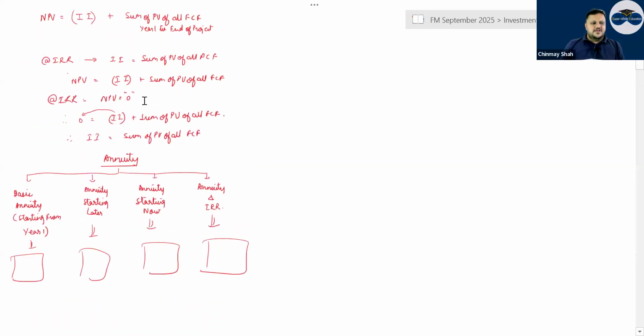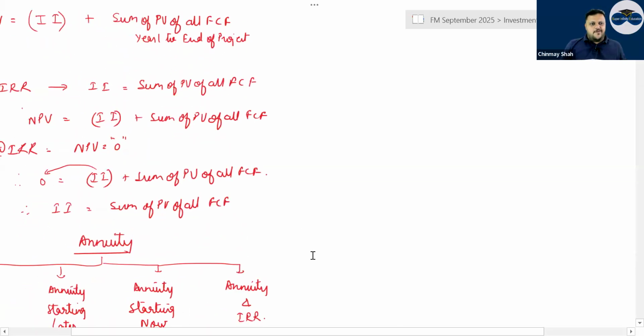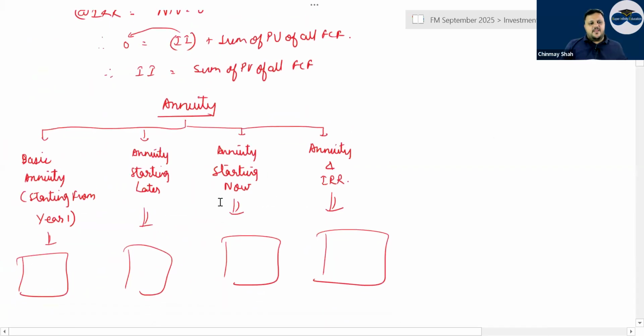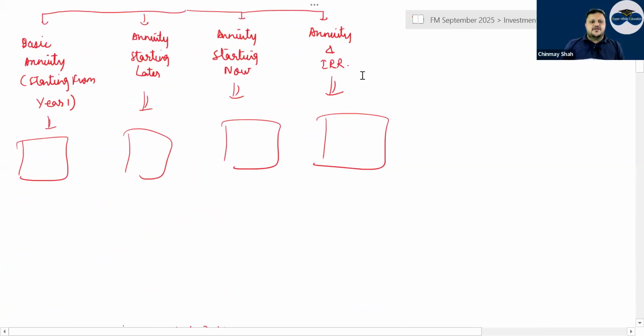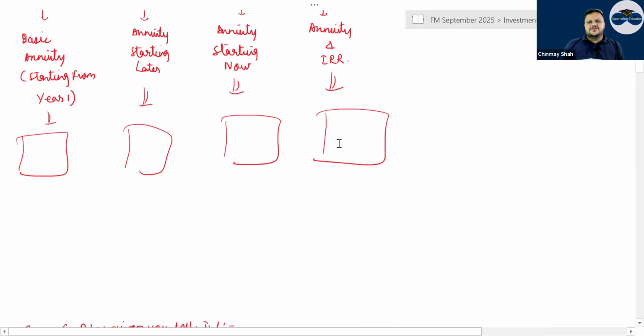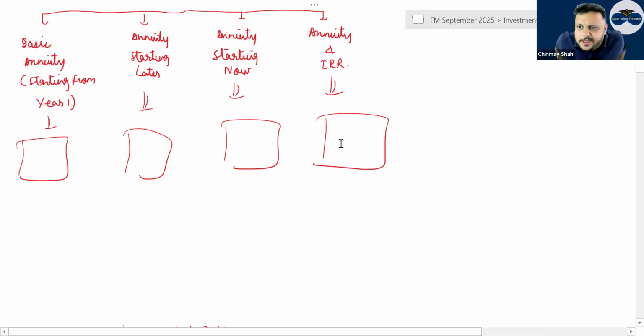So basically, you have the basic annuity, then you have annuity starting later, then you have annuity starting now, and then you have annuity and IRR. The basic annuity starts from year one, then annuity starting later, annuity starting now, and annuity and IRR. Have a look. The basic annuity is nothing but the same even cash flow repeating from year one up to year 5, for example. So it is repeating 5 times.